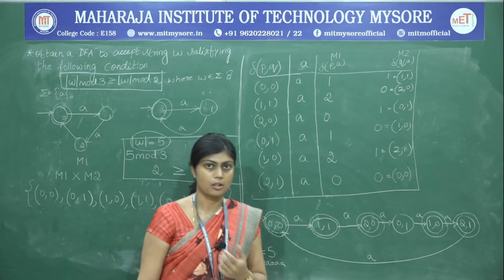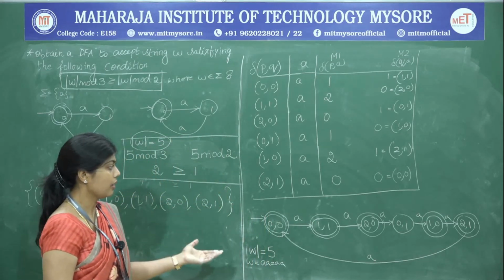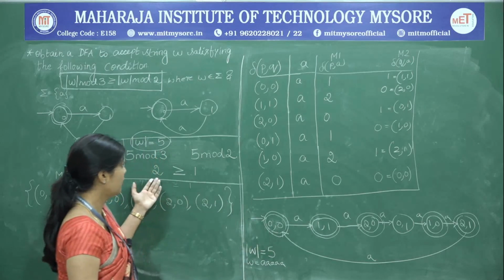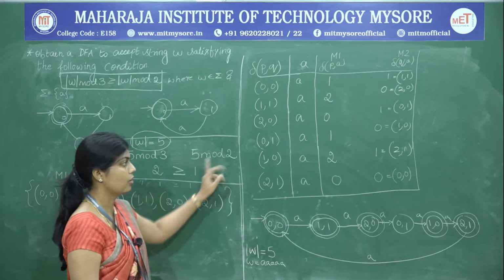We also have to know the logic behind why we are giving these numbers here for states, and what is the logic behind the remainders that appear when you divide the string length by 3 and 2.